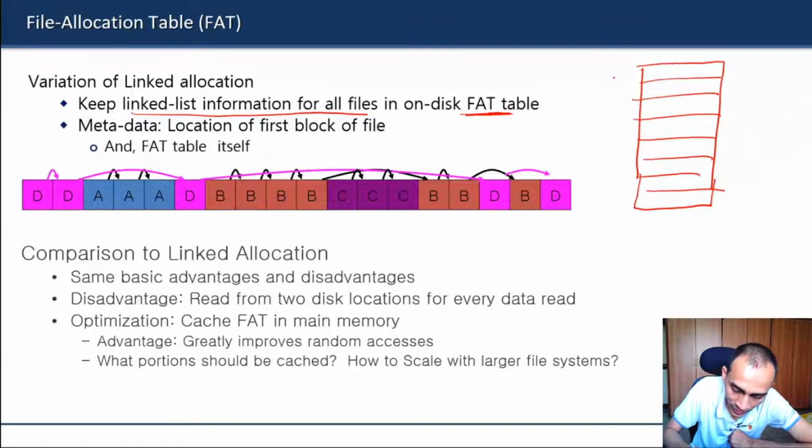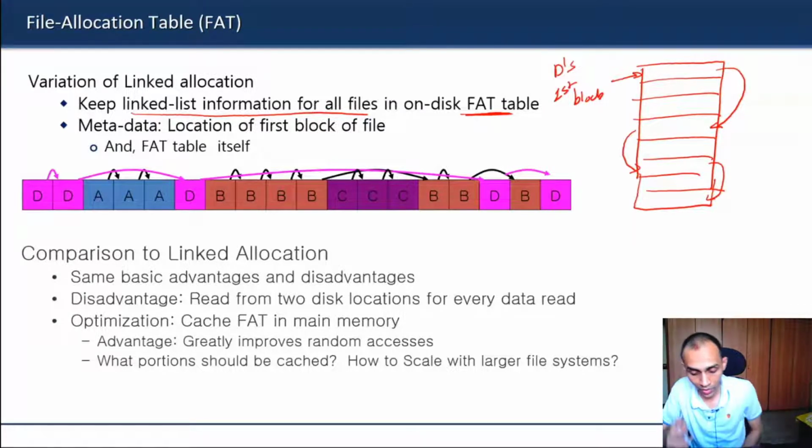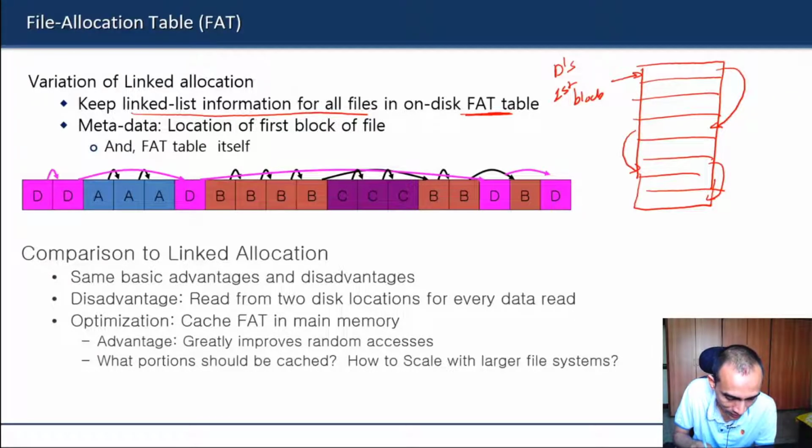Let us say D is starting at this location. This first block is here, and then this entry will store the address of the next block. This entry will store the address of the next block, and so on. For all files in the file system, there will be one single FAT table, which will store the linkages of blocks.